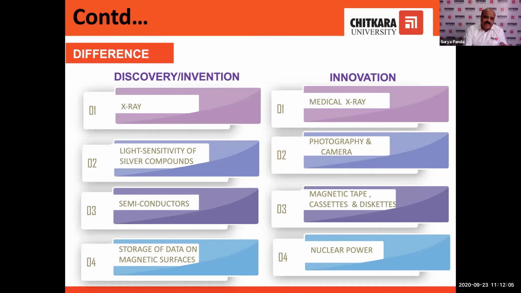Similarly, light sensitivity and silver compounds, these are inventions. But we are using light sensitivity and silver compounds in photography. That is an innovation. Semiconductor is an invention. But we are using semiconductors in magnetic tape, magnetic cassettes, diskettes, hard disks. Those are the innovations. Similarly, storage of data on a magnetic surface.